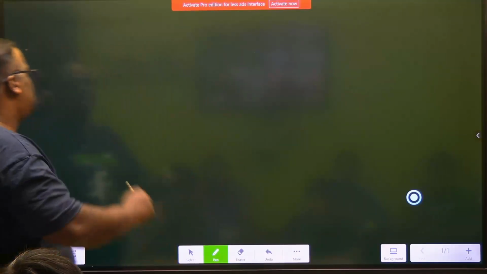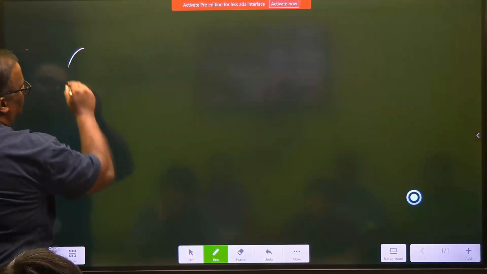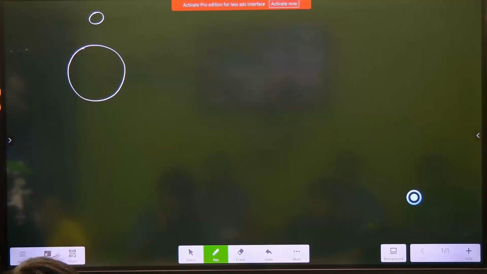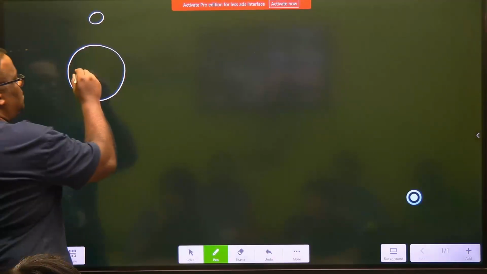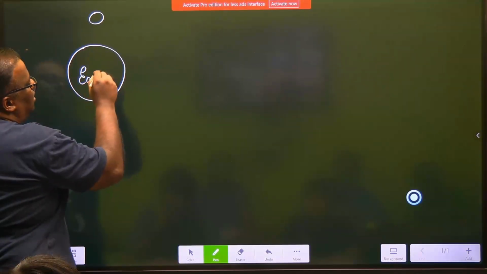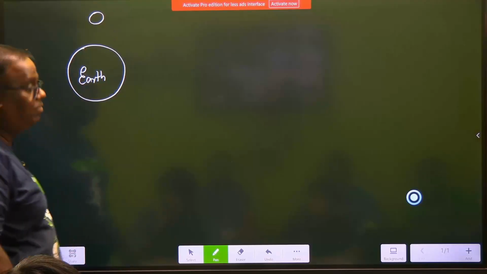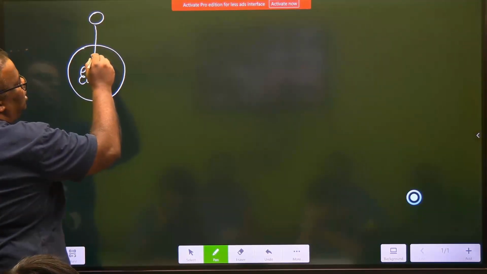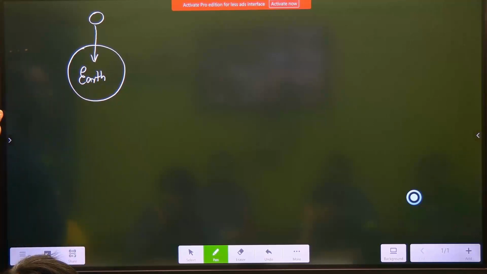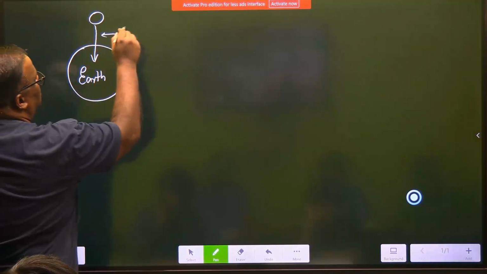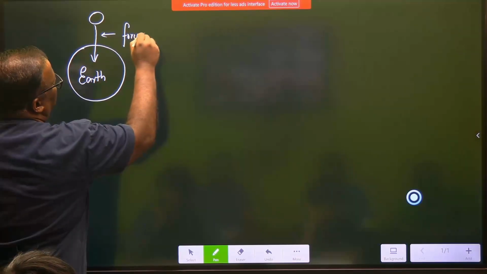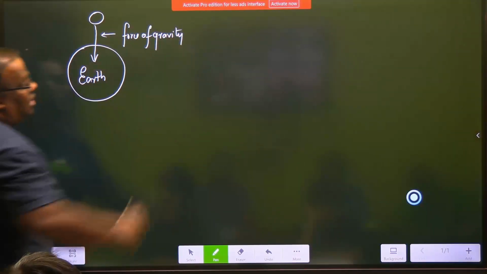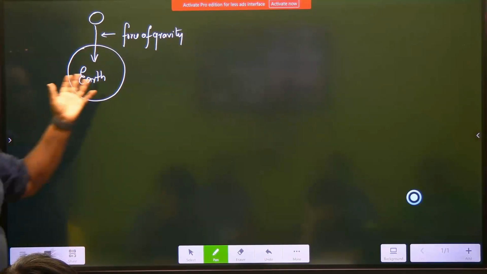So let's understand once again. Let's say this is your planet Earth and this is any object which is above the surface of the Earth, right? This is planet Earth and this is any object which is above the surface of the Earth. Earth always pulls this body towards its center. And this is known as the force of gravity.